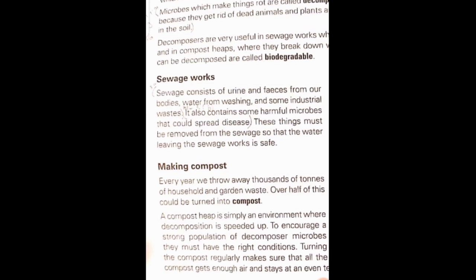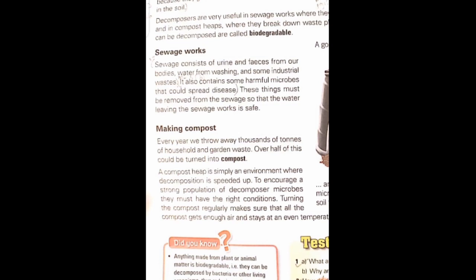Sewage work. What do you mean by sewage? Now we will talk about sewage. Sewage consists of urine and feces from our body, water from washing, and some industrial waste. It also contains some harmful microbes that could spread diseases. The sewage water obtained from our houses contains lots of microbes which cause different types of diseases in humans.